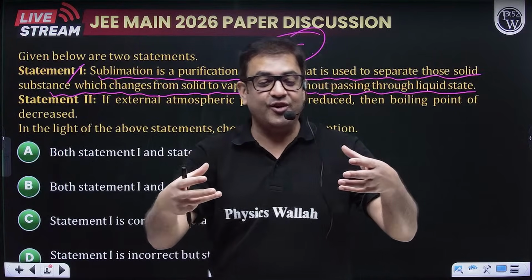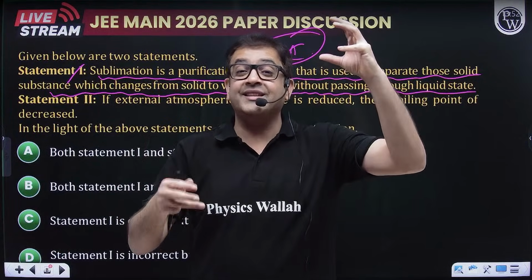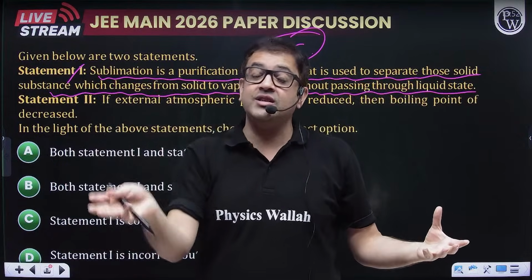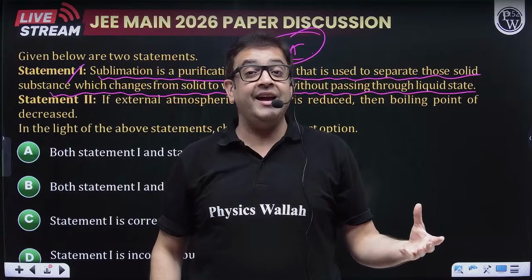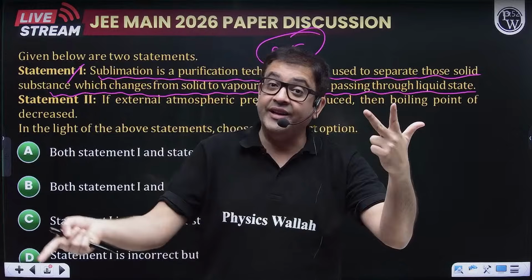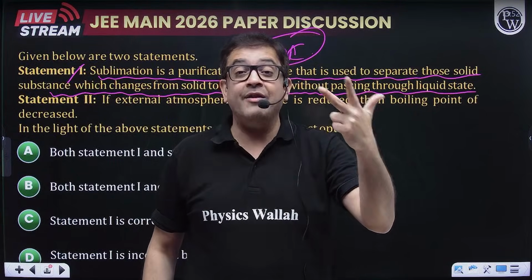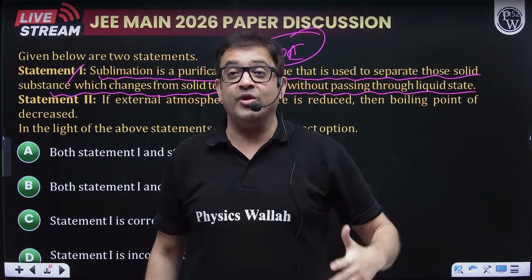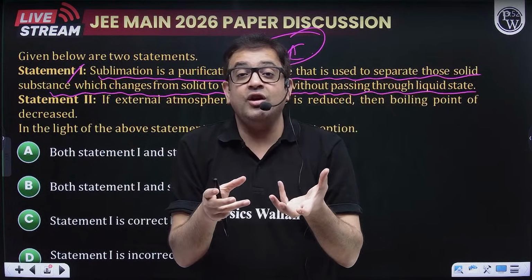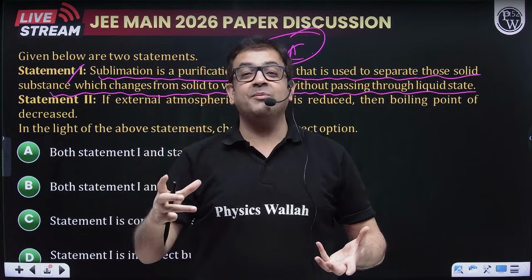When you have two different components and you heat them, if they change directly from solid to gas, they can be separated from those species which, what is the general trend? Solid changes to liquid first. But there are some species like naphthalene, camphor, iodine, which are solids that on heating directly sublime, changing to gas, no liquid phase is seen. And one very famous compound, ammonium chloride. If you have ammonium chloride and, let's say, another salt, then the other salt will first turn from solid to liquid, while ammonium chloride directly sublimes.